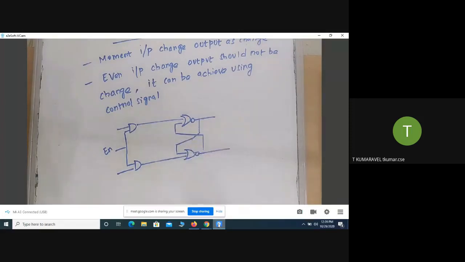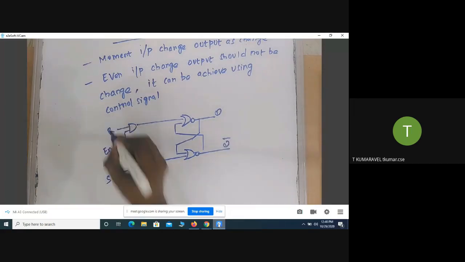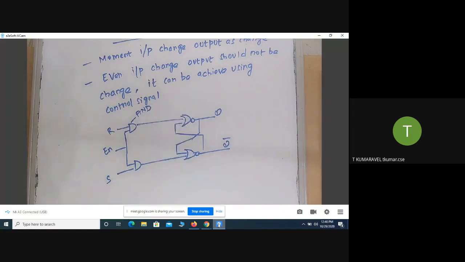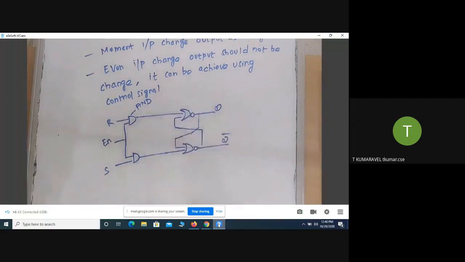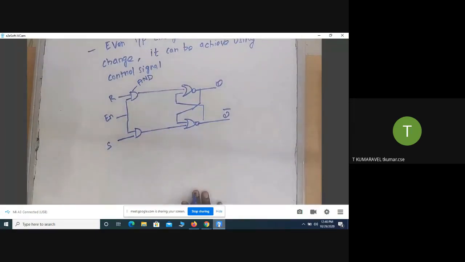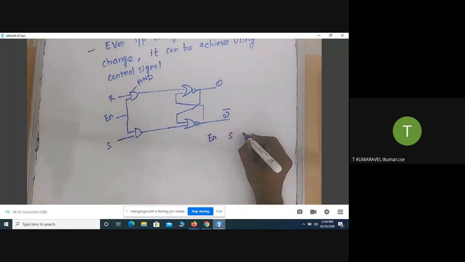This is called Q. This is called Q bar. So this is S and R, and they are going to provide inputs for this SR latch. Now I'm going to take the different input combinations, and based on that I'm going to list out the functionality of the SR latch using NOR gates with the control input.